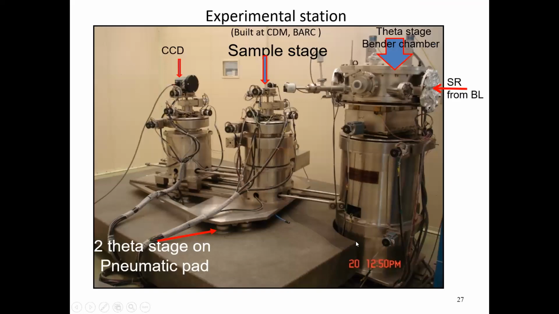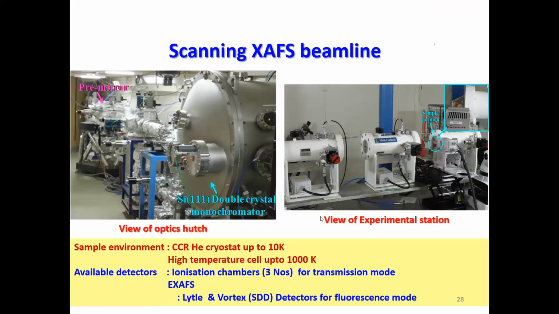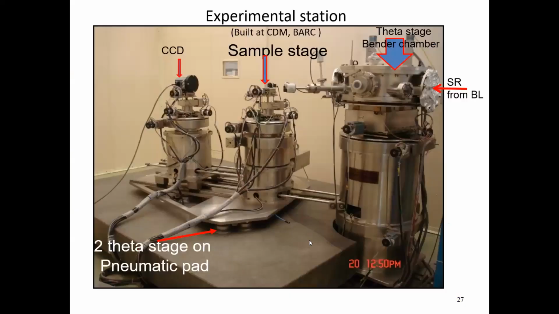So this is the second beamline, which is based on energy scanning. In the earlier version, that is the energy dispersive type, there were certain limitations. Since it is a polychromatic beam falling on the sample, we don't have information available for the I0 part, which is needed for the scanning type of geometry. And here you cannot do any fluorescence kind of studies. You can do only transmission mode. So this is suitable mostly for concentrated samples and for time-dependent studies, for example, in phase transitions.